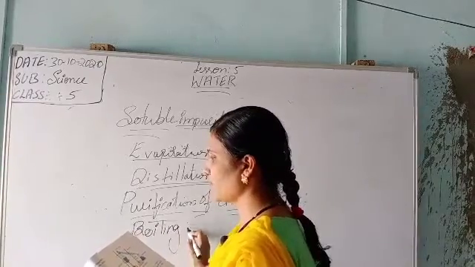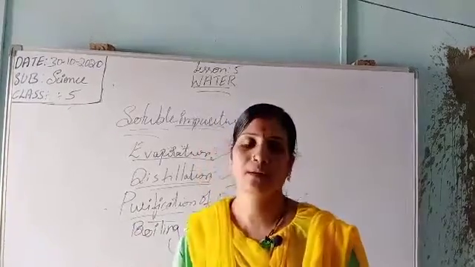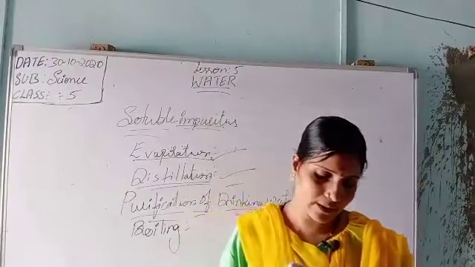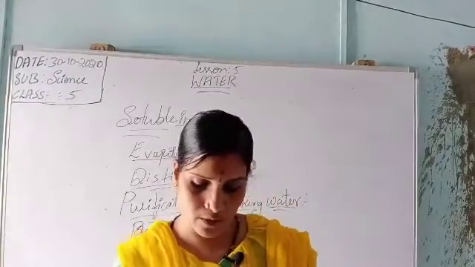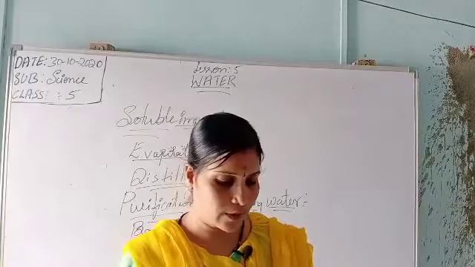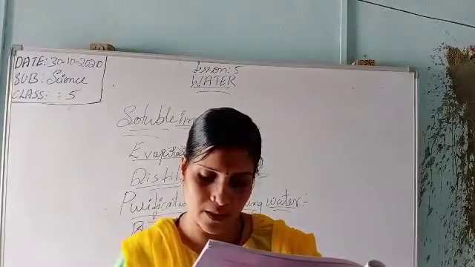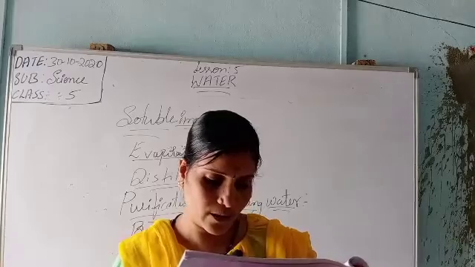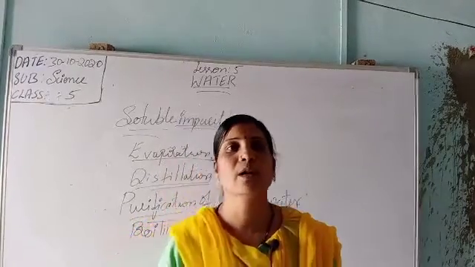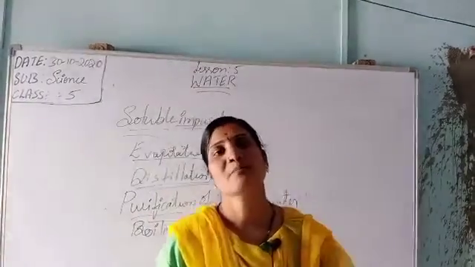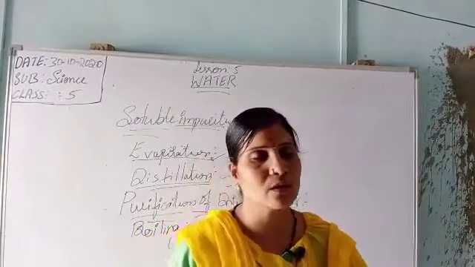The first one is boiling. Now we will read. Boiling is the easiest way to purify drinking water. Boiling water for about 10 minutes kills the germs present in the water, making it safe for drinking. Boiled water should be stored in clean and covered pots. And here, boiling water, nowadays everyone is boiling the water because of corona.